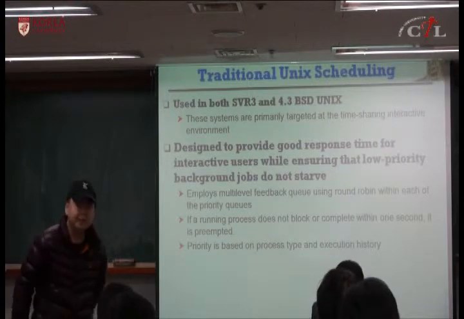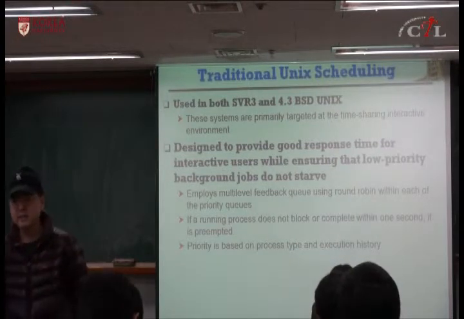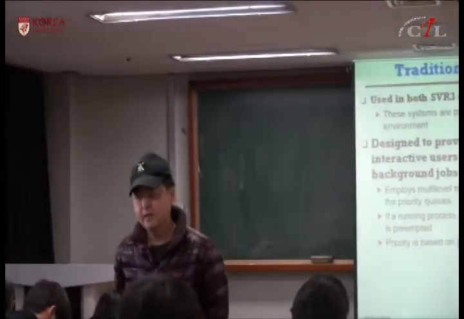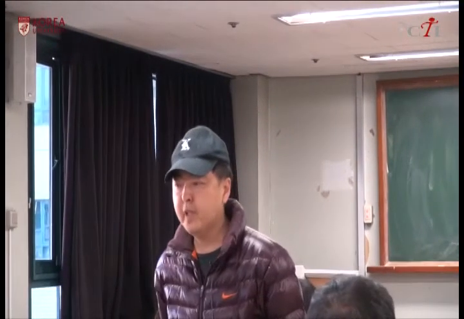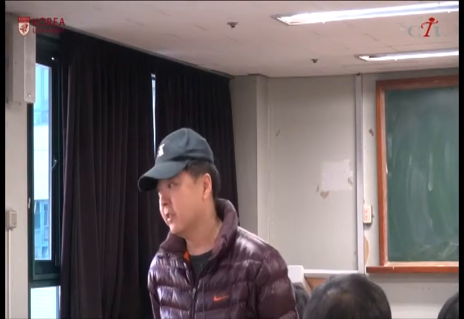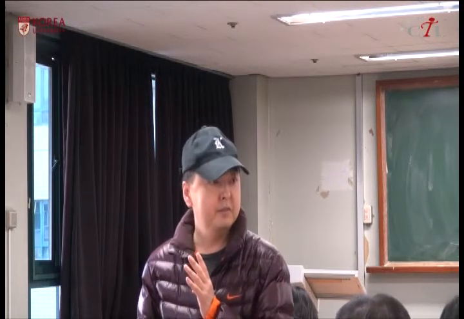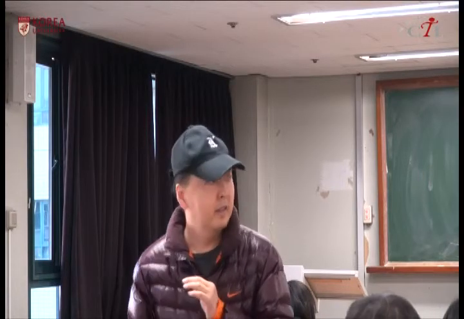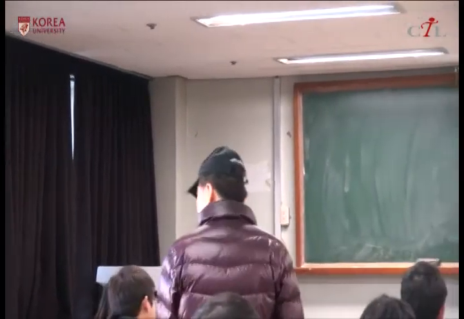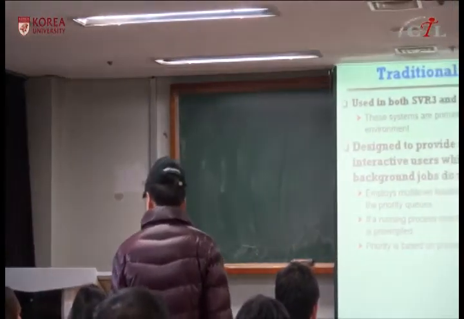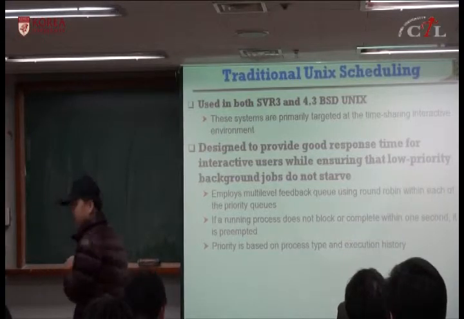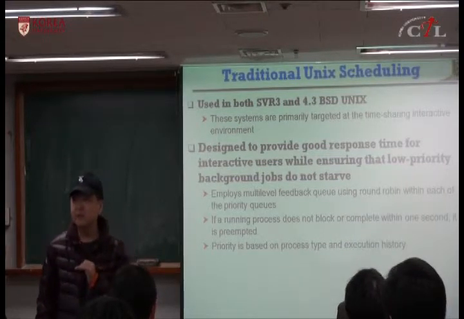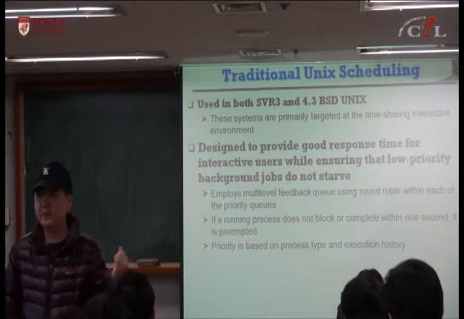Okay, so we have reviewed all the detailed scheduling algorithms in this chapter. This is the main topic of this chapter and the next chapter. So we have reviewed first come first serve, round robin, and then what? Shortest process next, shortest remaining time, highest response ratio next, and multi-level feedback queue, and then fair share scheduling.